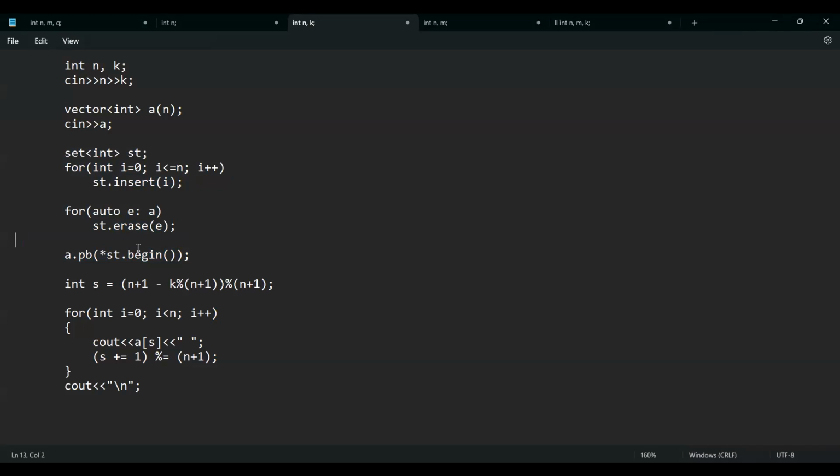But you just have to calculate the max of all of these elements, and then you'll insert that element at the end of your array. So now my starting position is nothing but n plus 1 minus k, modulo n plus 1, and again taking the mod of this thing. So finally, I'll have to print n elements. I'm starting from S, and each time I'll increase this by 1. But as I reach the last position, I have to go back to the 0th index, right? So in order to do that, just take the modulo of this thing with n plus 1. So after you reach n plus 1, you'll have to go to the 0 index. Is it okay?